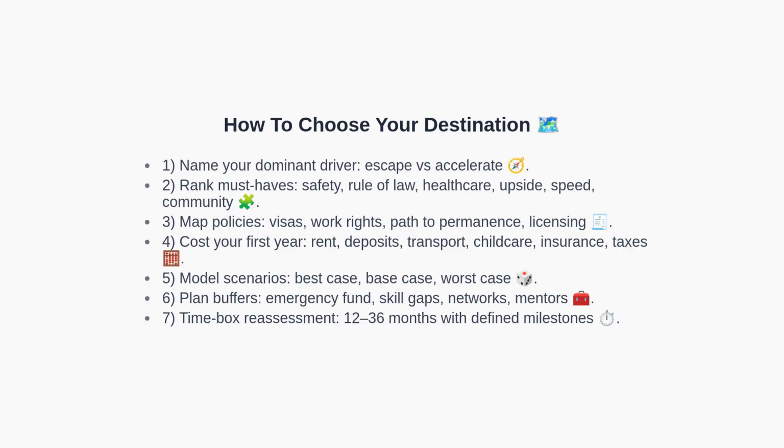Here are practical steps. First, identify whether you are primarily escaping instability or seeking acceleration. Second, rank your must-haves, such as safety, legal predictability, healthcare access, or economic upside. Third, study the immigration policies, visas, work authorization, eligibility for permanent residence, and professional licensing. Fourth, budget the first year comprehensively, including deposits and insurance. Fifth, model best, base, and worst cases. Sixth, prepare buffers in the form of savings, targeted upskilling, and network building. Finally, time box a reassessment after 12 to 36 months with clear milestones.